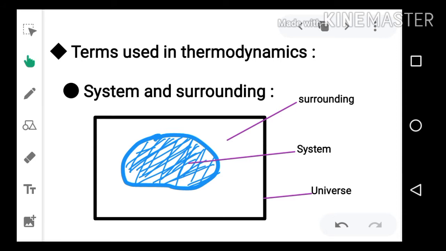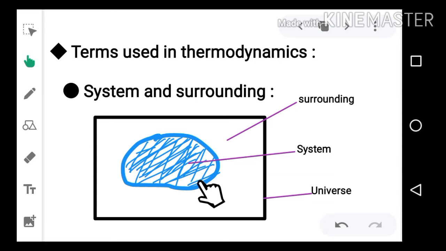If you have a chemical process going on in a beaker, and you are observing that beaker, then in this situation the beaker containing the chemical reaction is the system. So this is a system which is a very small part of the universe.